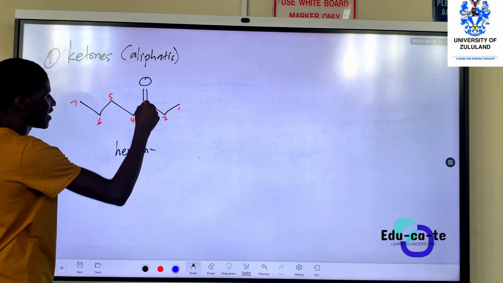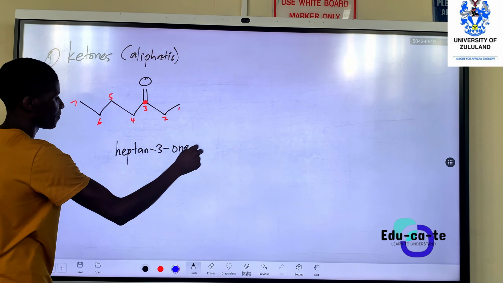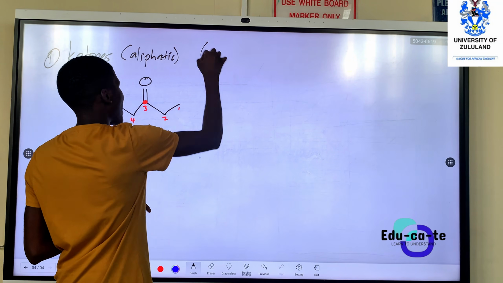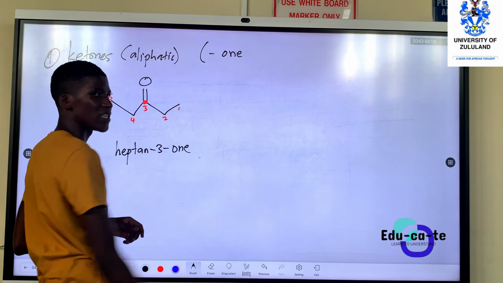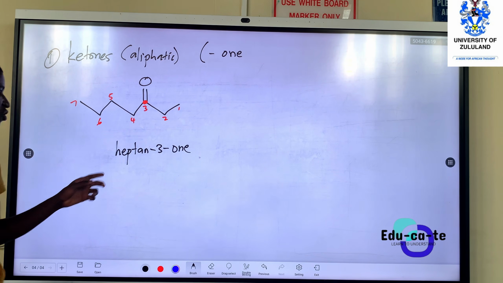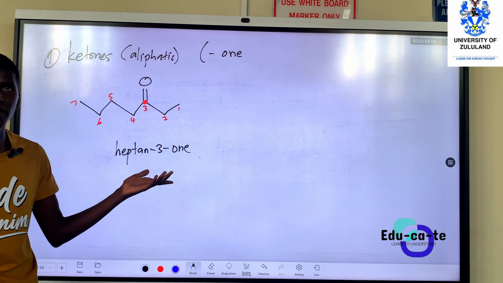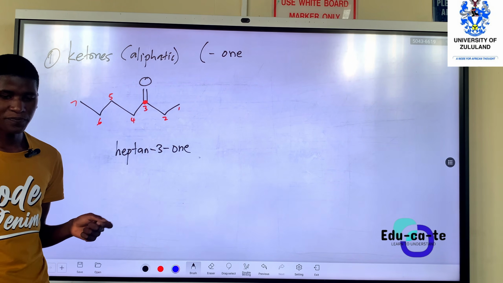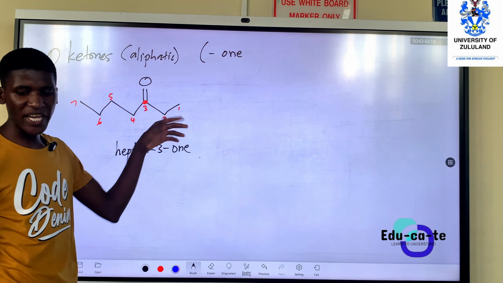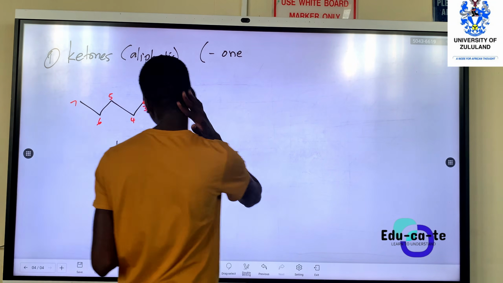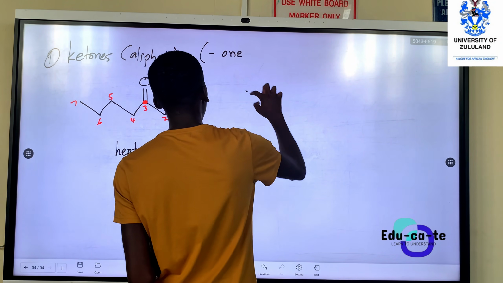Heptan-3-one. So the last part of the names of ketones, we end with O-N-E, or "one". So this is heptan-3-one, or you can say this is 3-heptanone. And then you can do the same for many other examples. You can also have an aliphatic ketone with an allylic group.